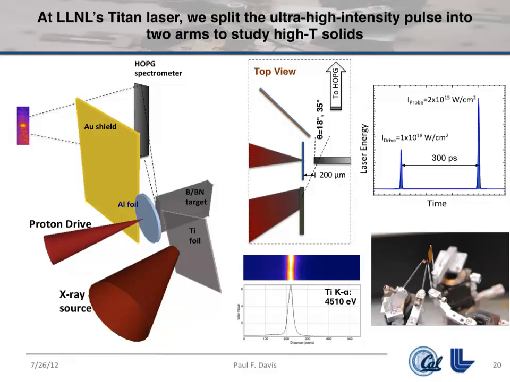Then both of these, the protons and the X-rays, were pointed at this target, for which we used boron or boron nitride. The idea is that the first pulse in time hits the protons and gets the target hot. The second pulse hits the X-rays and probes the target. The X-rays then scatter out, they're spectrally dispersed, and we can investigate what's going on.